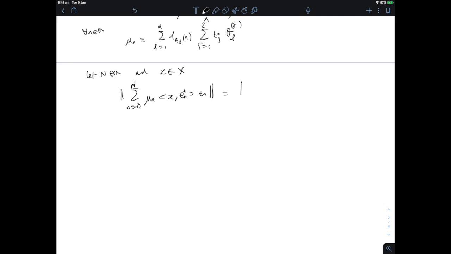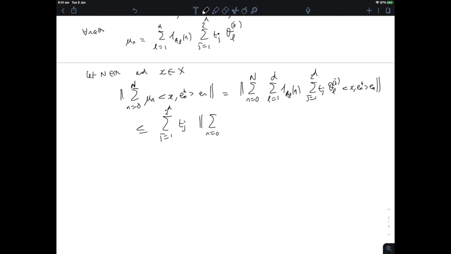I can rewrite what mu n is using this convex combination argument that we had above. So we get a sum over L equal 1 to d, indicator function of A_L of n, sum of the t_j, theta L of j, j equal 1 to 2 to the d, and then x e_n star e_n. Very good. Now, by triangle inequality, we can get the sum of the t_j's out, and t_j can also come out. It's just some number between 0 and 1 that only depends on j.